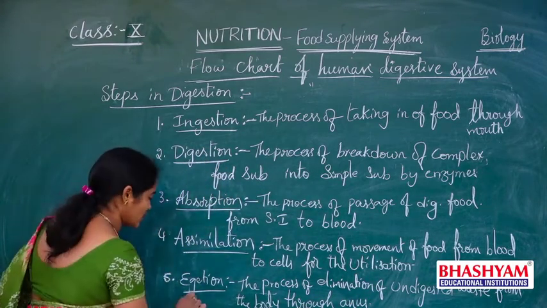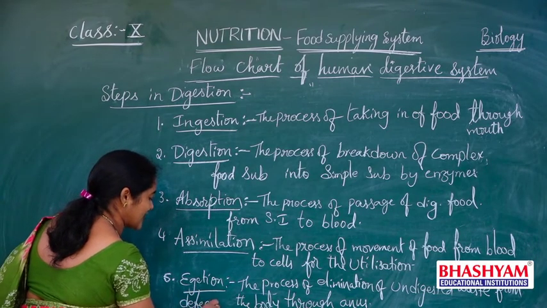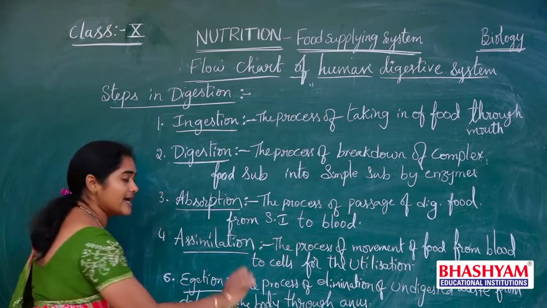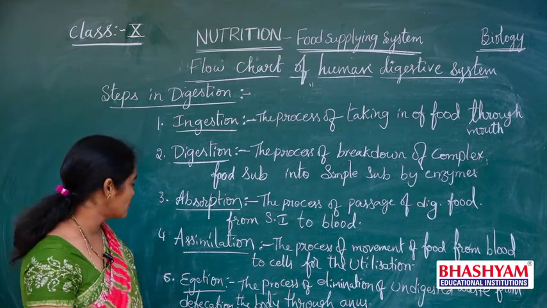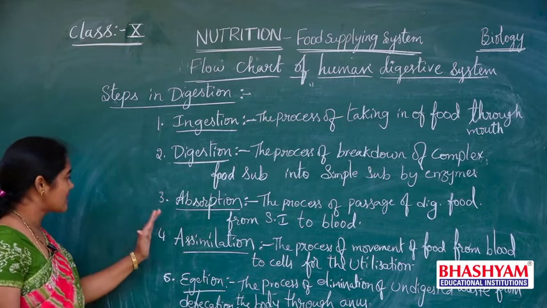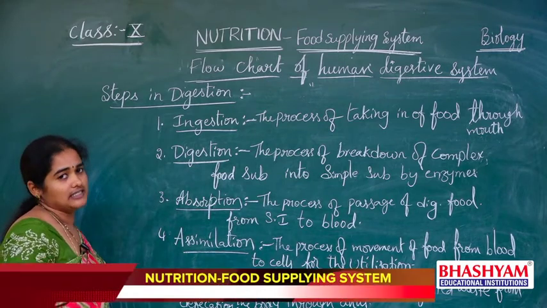It is also called defecation. Understand? This is about the 5 steps involved in the process of digestion.